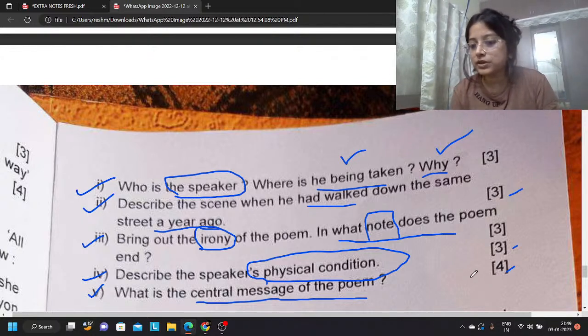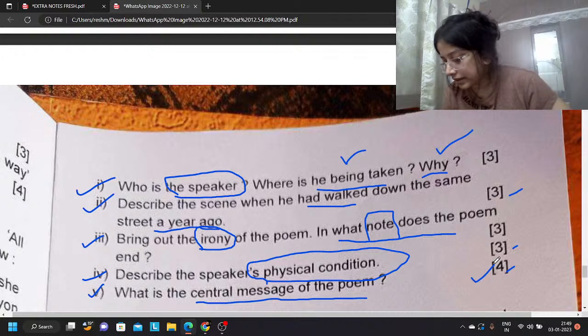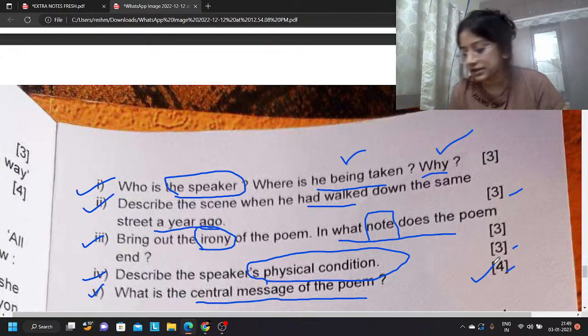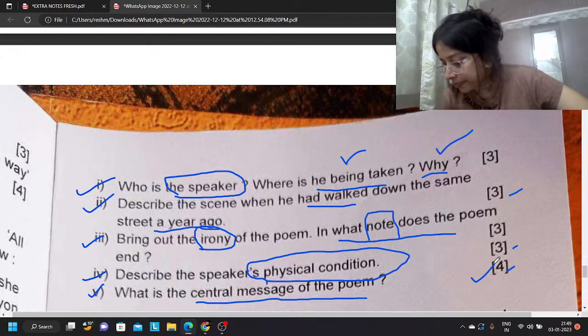You can do one thing because it is a 4 mark question. Note of optimism means positivity, कि कुछ अच्छा होगा हमारे साथ. Opposite है pessimism, मतलब negative ideas. So this poem ends with a note of optimism.